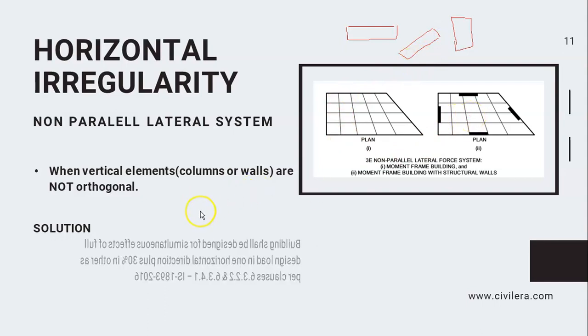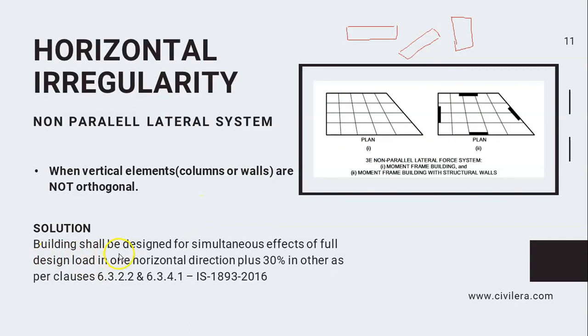The solution is that the building shall be designed for simultaneous effects of full design load in one horizontal direction plus 30% in the other direction, as per clauses 6.3.2.2 and 6.3.4.1 in IS 1893-2016.